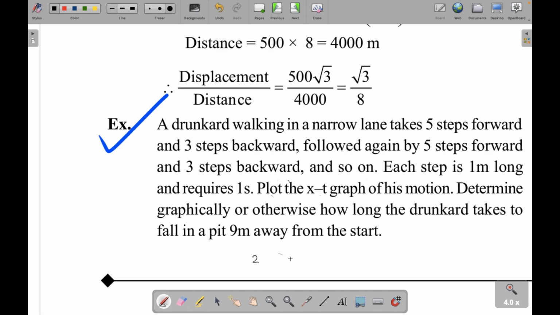Right, so the last step should only count for the forward move. See what happens is 2 steps in the forward direction in 8 seconds. So 2 meter in 8 seconds. Then 4 meter in 16 seconds. Now if you further calculate this, this will become 6 meter in 24 seconds, but that is incorrect because you have already moved forward and then now you are coming back from there.